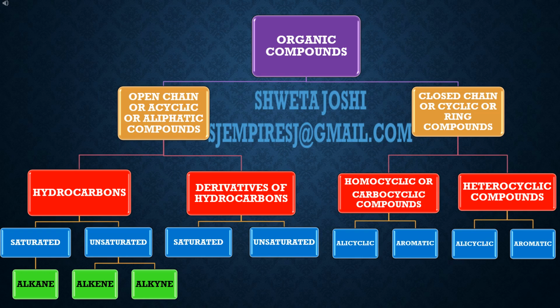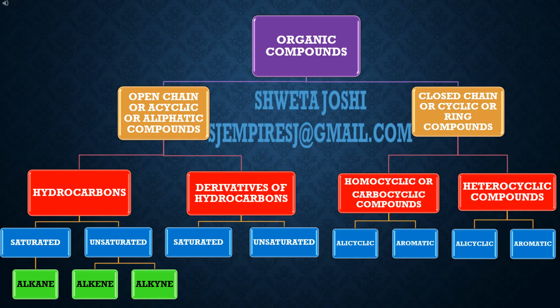Open chain or aliphatic compound is further classified into following two categories, that is hydrocarbons and derivatives of hydrocarbons. Both these categories are further classified into saturated and unsaturated compounds. In case of hydrocarbons, we are going to study alkanes under saturated category and alkene and alkyne under unsaturated compound category.